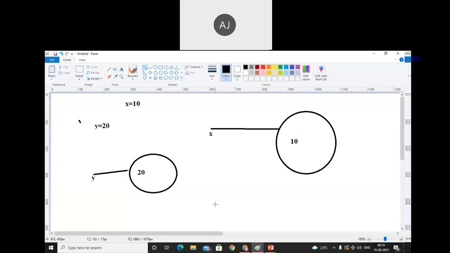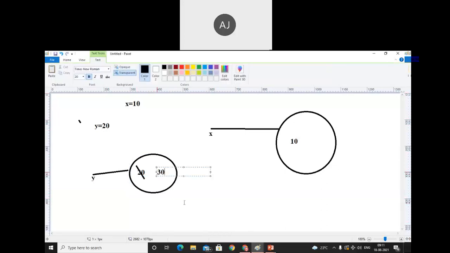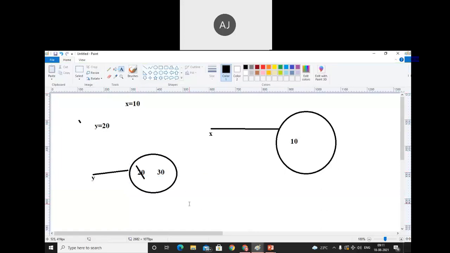So what are the mutable concept and the immutable concept? See, x and y are only reference variables, and 10 and 20 are the objects. When we are able to modify the object, not x and y, which are the reference variables, because the reference variable will stay the same, that is called mutable. Assume I'm trying to modify the object of y to 30, then it is called mutable.